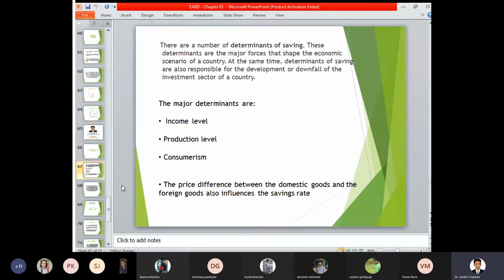And lastly, consumerism. Consumerism specifically focuses on the need requirement of goods and services over a period of time. Whenever the consumer needs a certain amount of goods and services, based on the need, want, and desire of a particular individual, which products are demanded, which products are supplied, and how much quantity is demanded and supplied, everything has to be maintained in a balanced way, and then accordingly the decision of consumerism has to be undertaken.